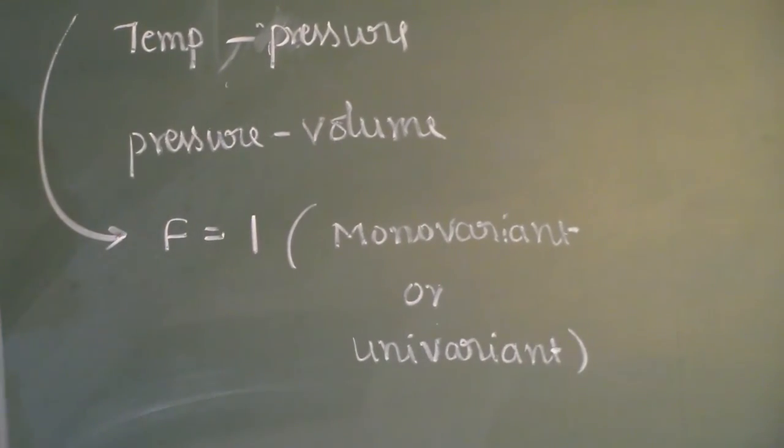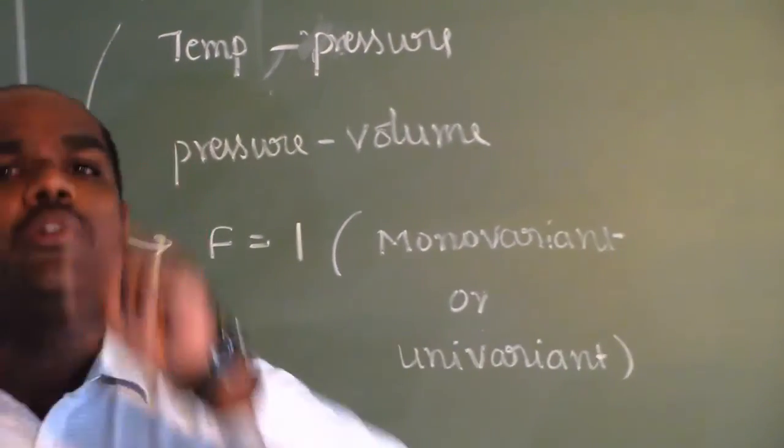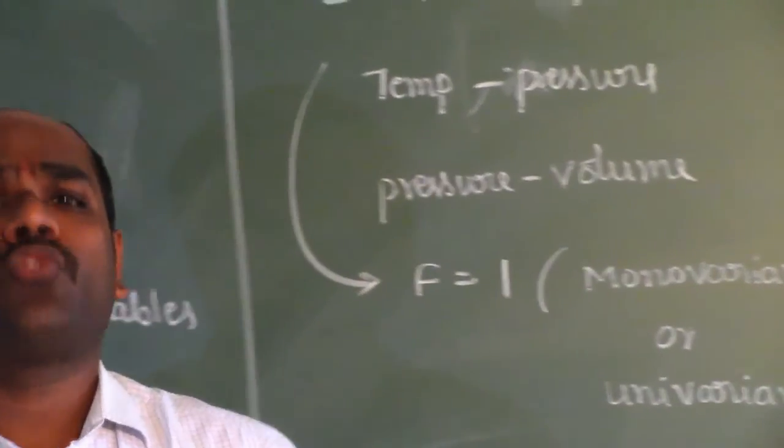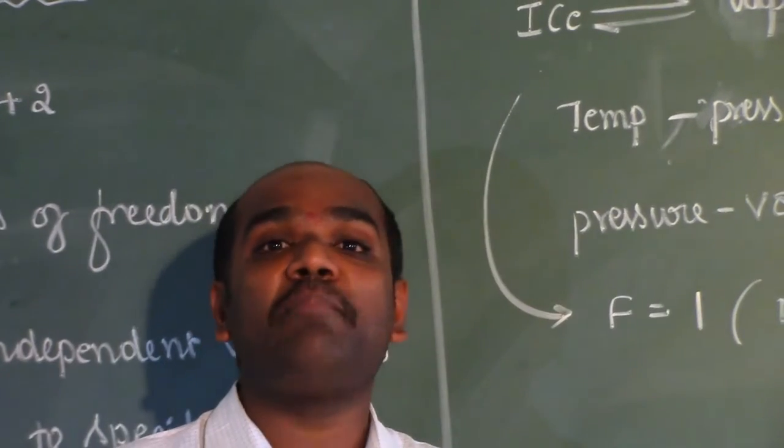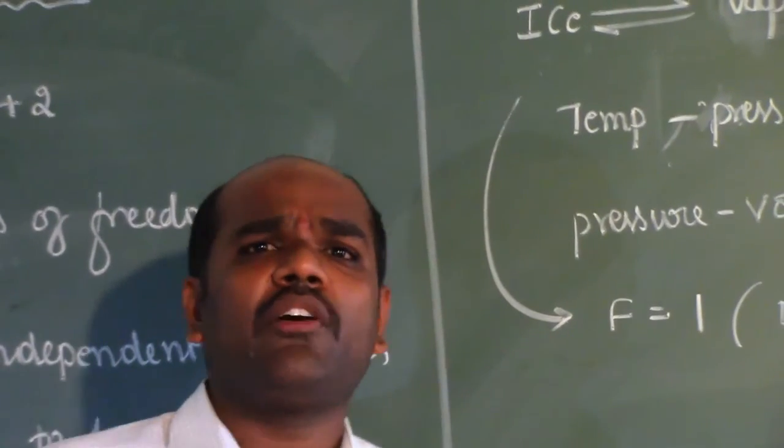Similarly, a system can have 2 degrees of freedom, a system can have 3 degrees of freedom, or else a system may not have any degrees of freedom at all.